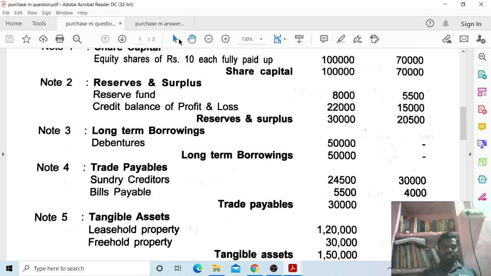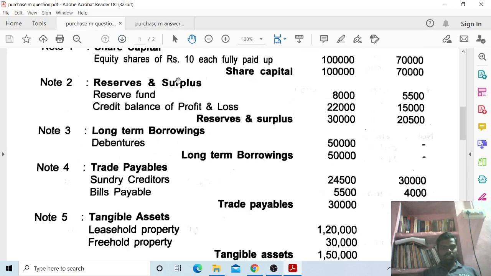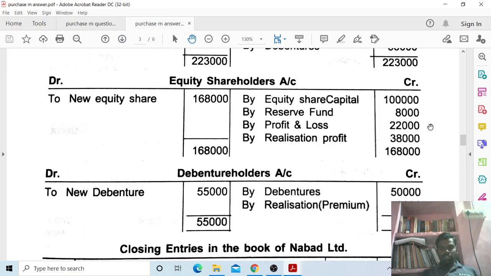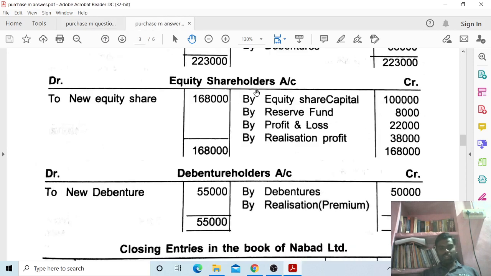Next, by reserve fund, you have to take reserve fund, as there is an 8% reserve from the above journal entries. Next, by profit and loss account 22,000. Next, realization profit 38,000. You have to take realization profit.